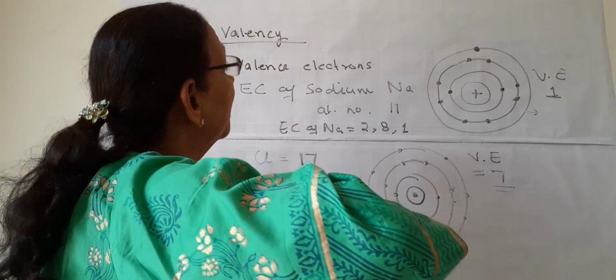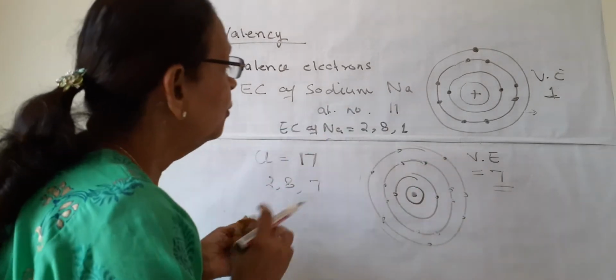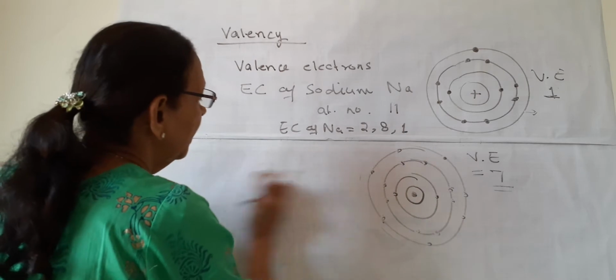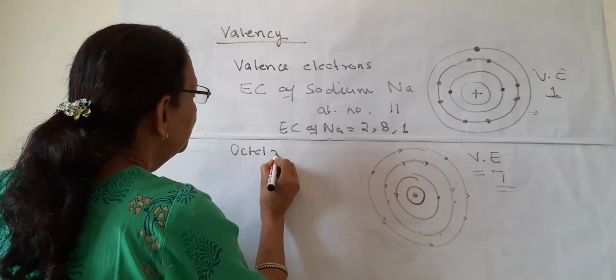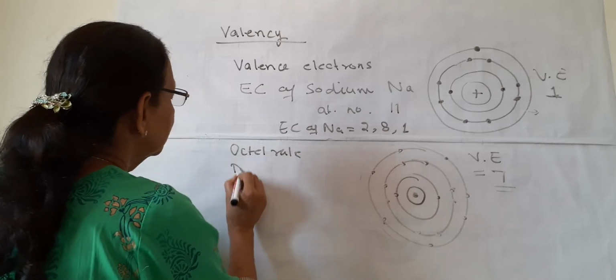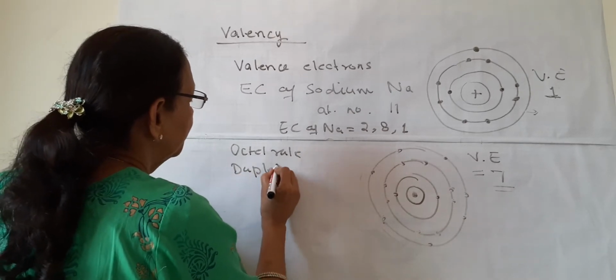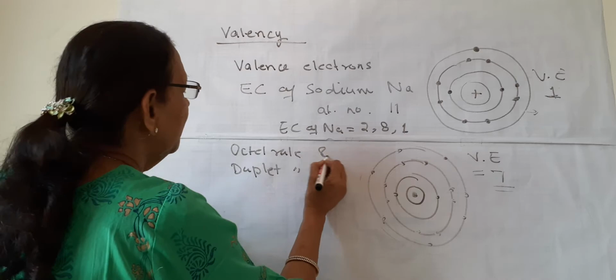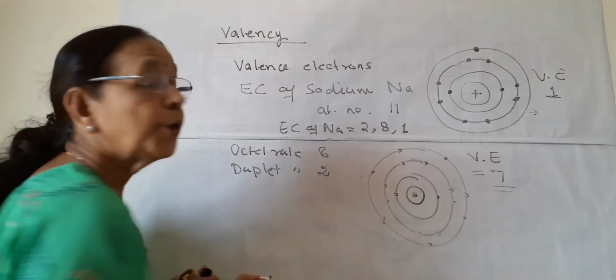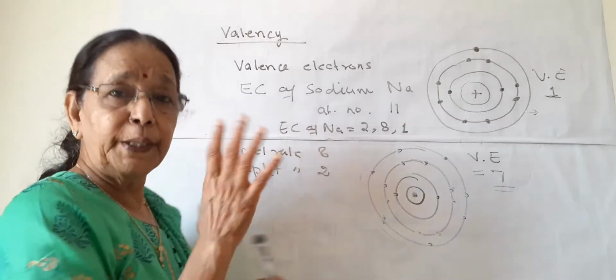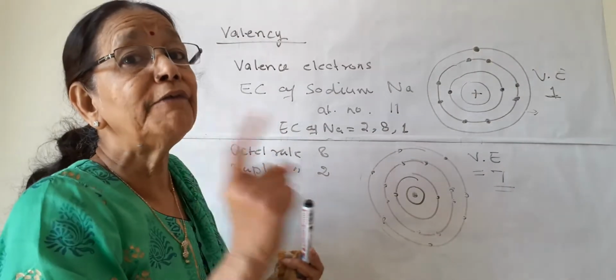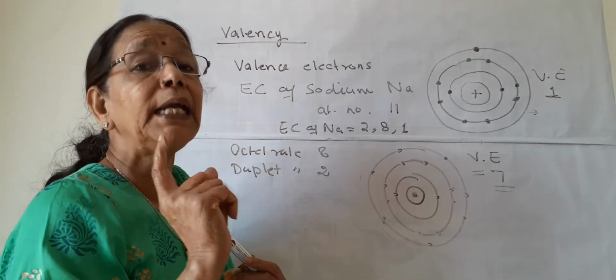First of all, there are 2 rules known as the octet rule and the duplet rule. Octet means 8, duplet means 2. So each element of the periodic table, there are 118 elements.